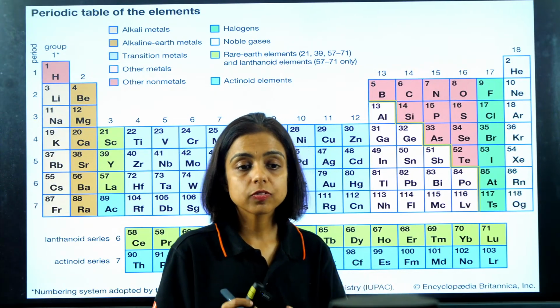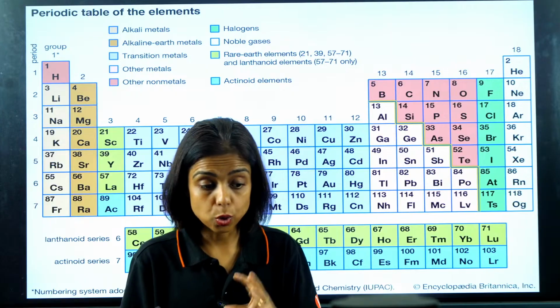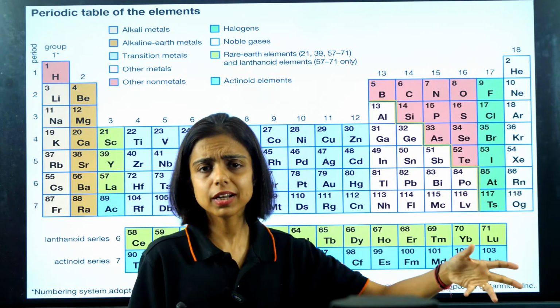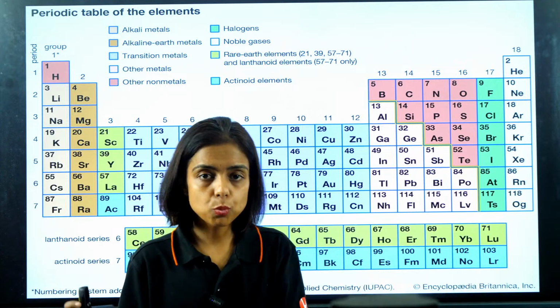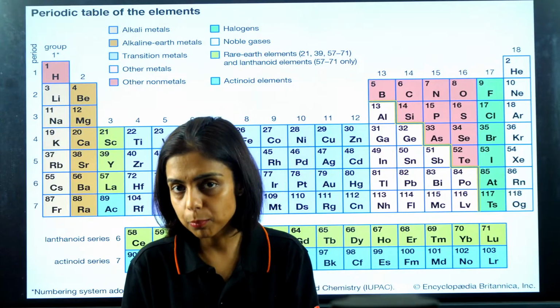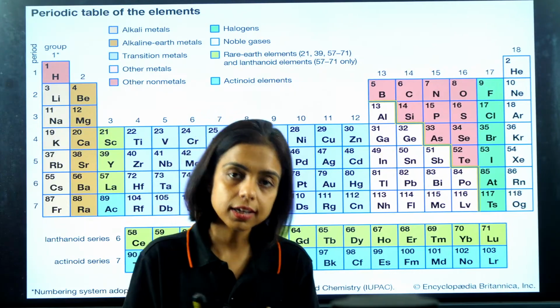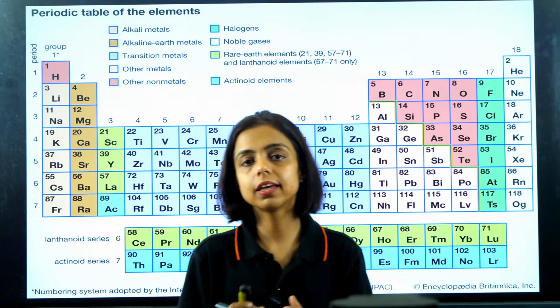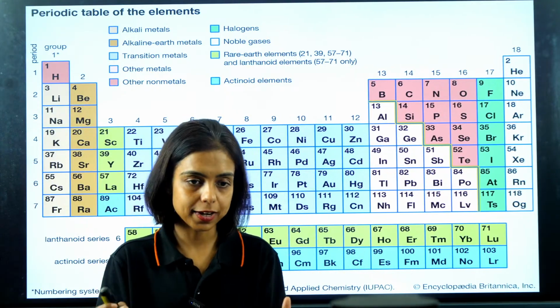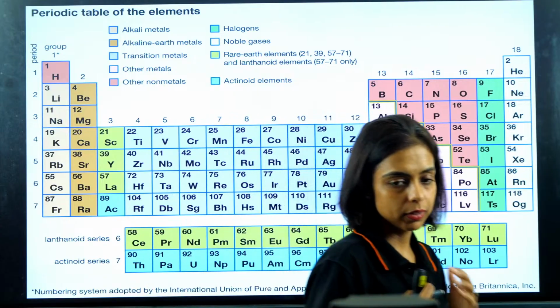Because of the increase in nuclear charge, the hold of the nucleus on the electron is more, of course. It is difficult to remove the electron, right? That means if I move along the period, ionization energies become more. The ionization energy increases because of the increase in effective nuclear charge per electron. I hope I am clear with it.